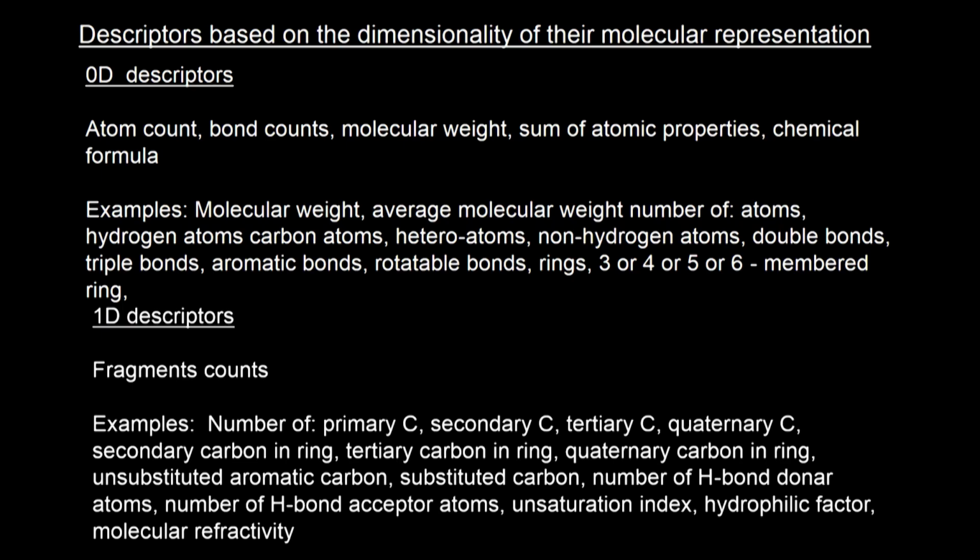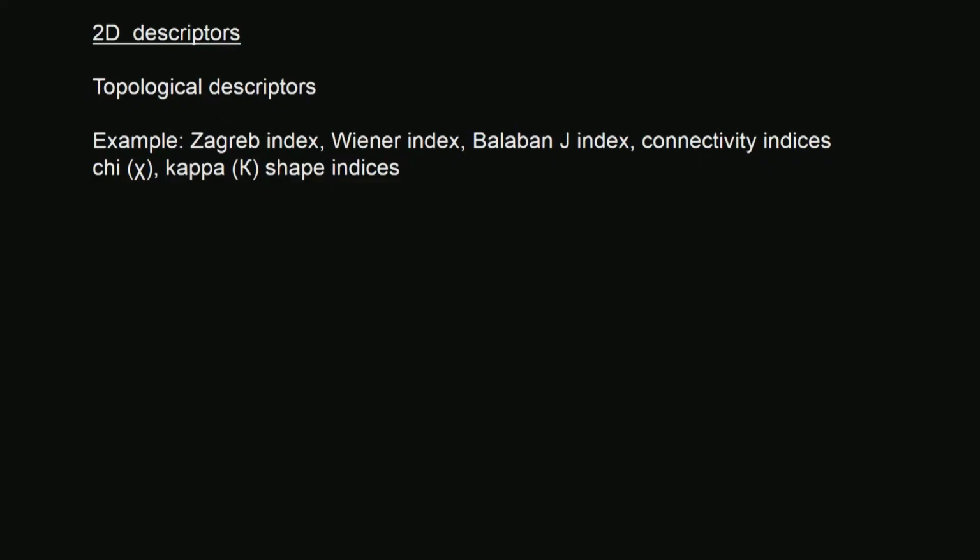2 dimensional, these are all 2 dimensional, as you know, is topology, okay. There are indices like Zagreb index, Wiener index, Balaban J index, connectivity indices, chi, kappa shape indices. So, they are all topology related, they are all 2 dimensional descriptors. So, when I draw a structure, I can get all these, okay.